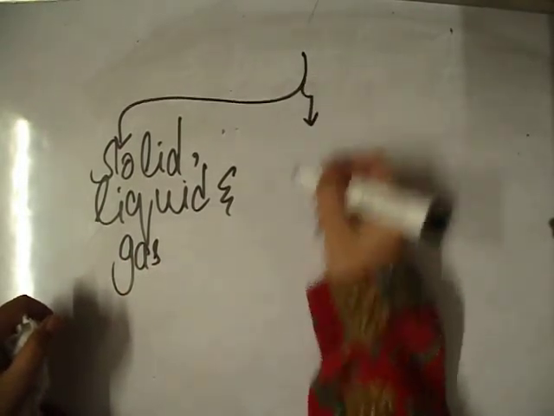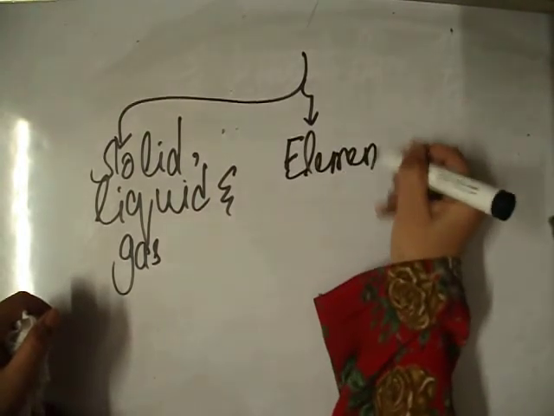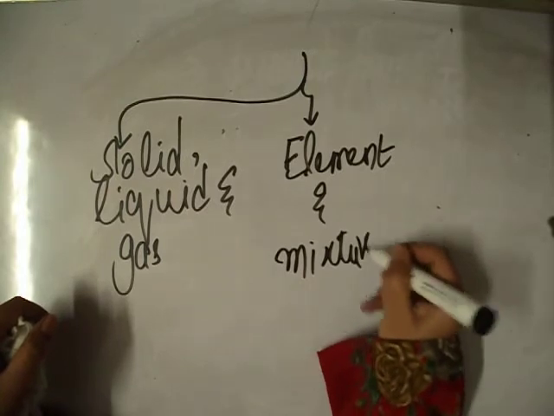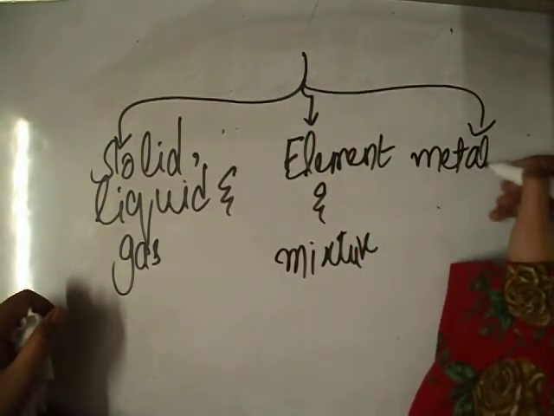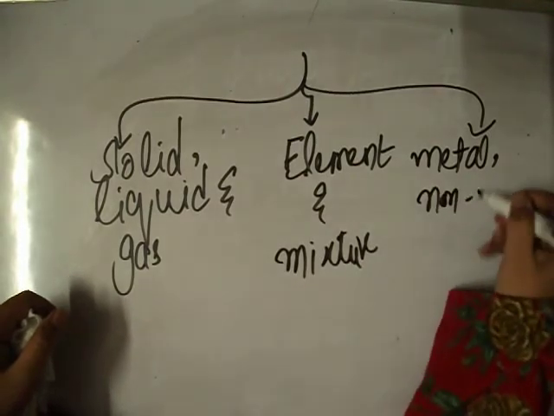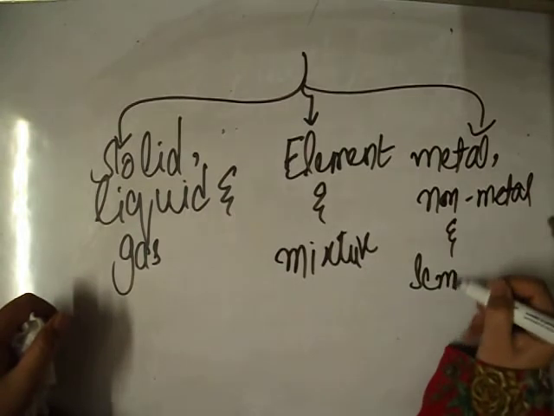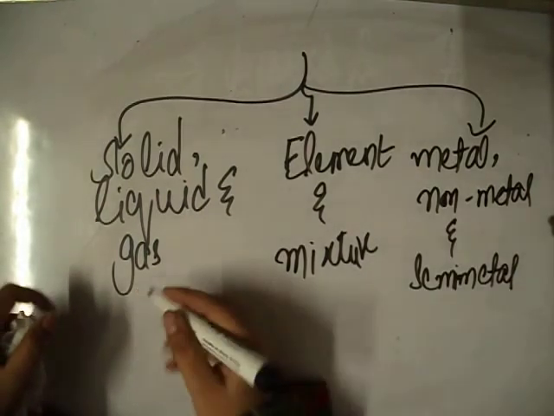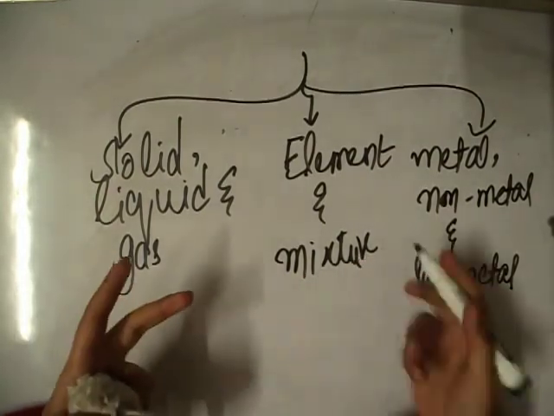The second category is element and mixture, whereas the third category is metal, non-metal and semi-metal. For a more clarified concept, watch the next video.